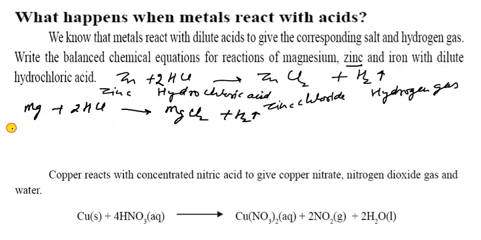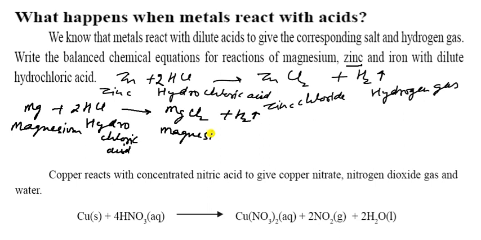It is your magnesium, hydrochloric acid, and it is magnesium chloride. Now one is here magnesium, zinc, and iron. You can write the names of these. So this one is the balanced equation.